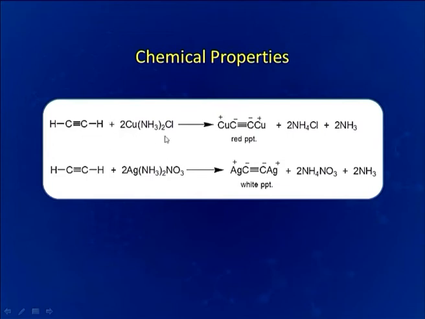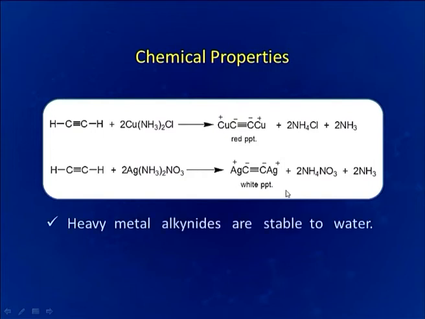Now, due to this acidic character of the terminal hydrogen atom, terminal alkynes can be treated with ammoniacal cuprous chloride or ammoniacal silver nitrate, and we get a red precipitate of cuprous acetylide, and in the second reaction a white precipitate of silver acetylide.